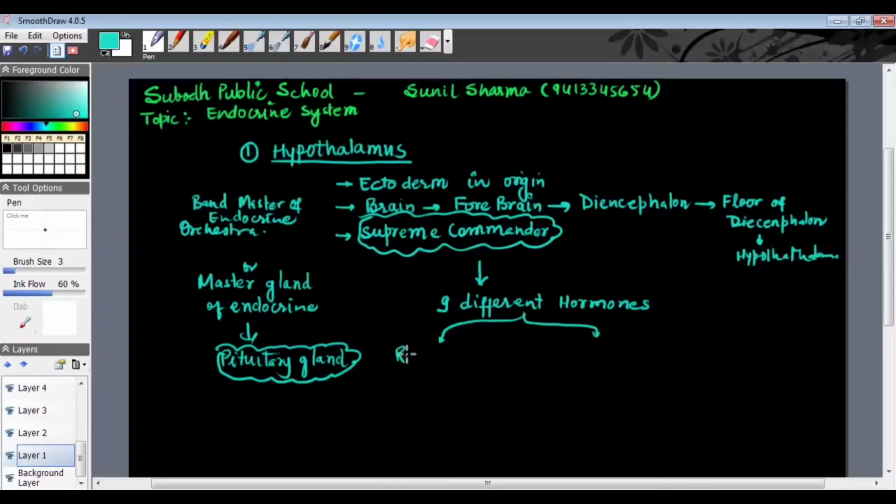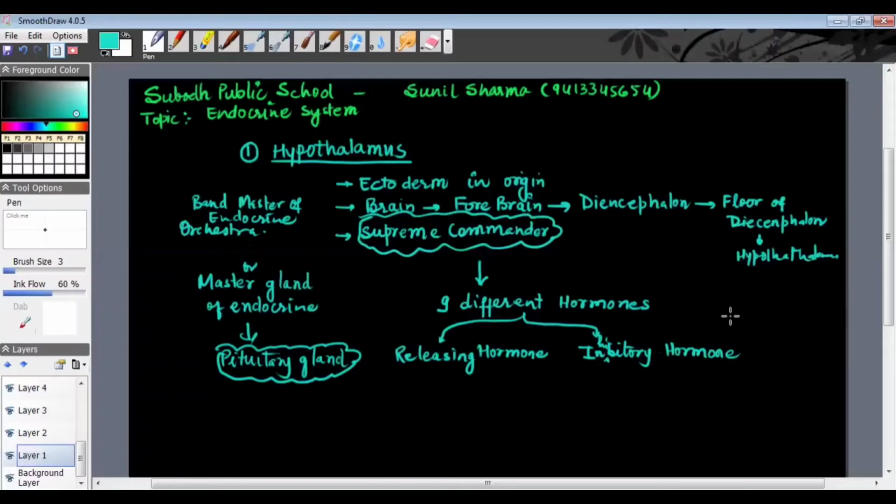One are the releasing hormones or releasing factors, which stimulate the pituitary gland to secrete its hormones. The other category of hormones from the hypothalamus are called inhibitory hormones, and these inhibitory hormones inhibit the secretion of hormones from the pituitary gland.